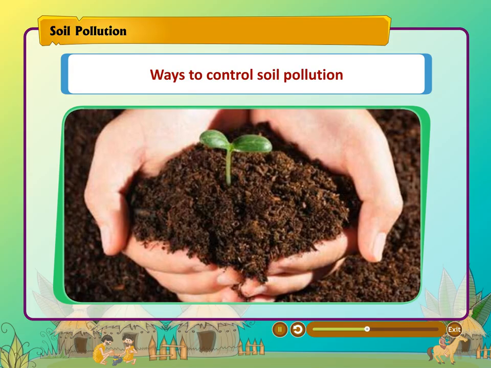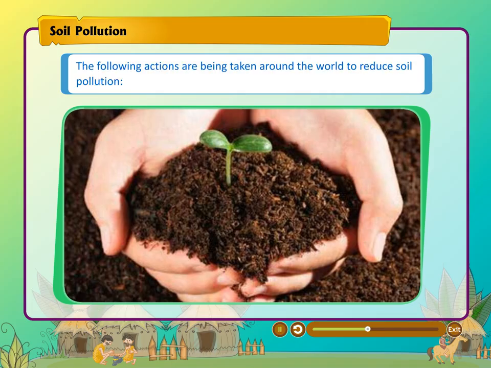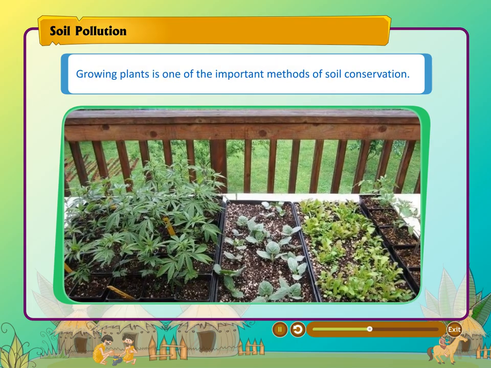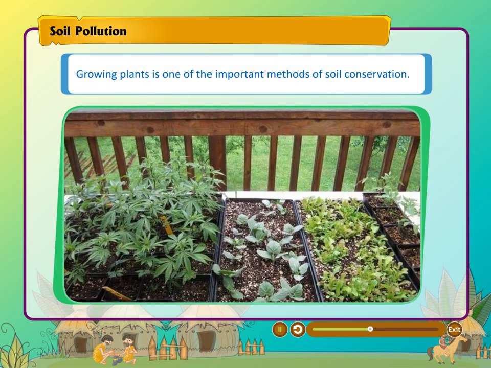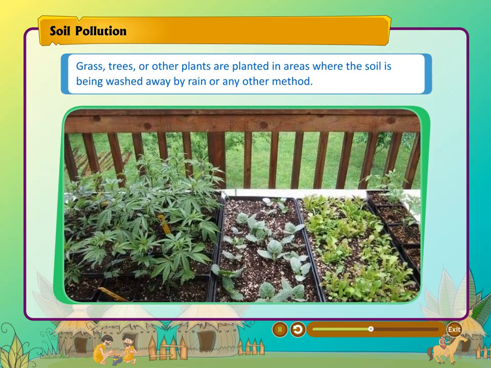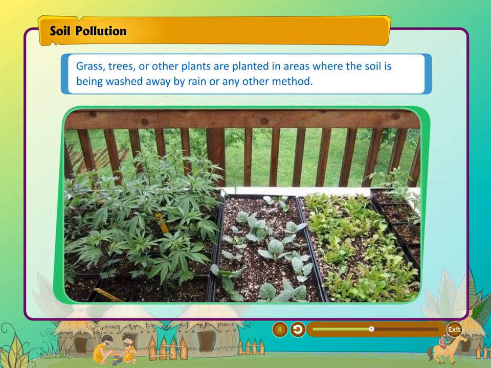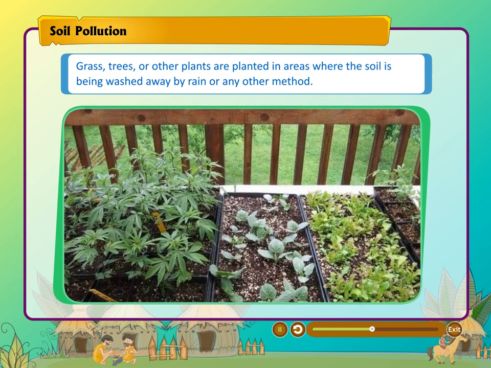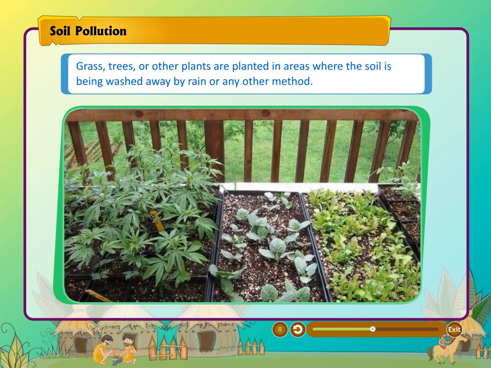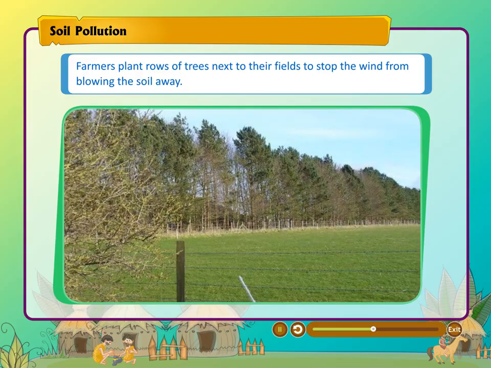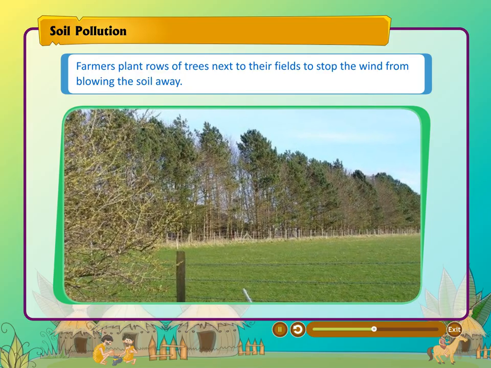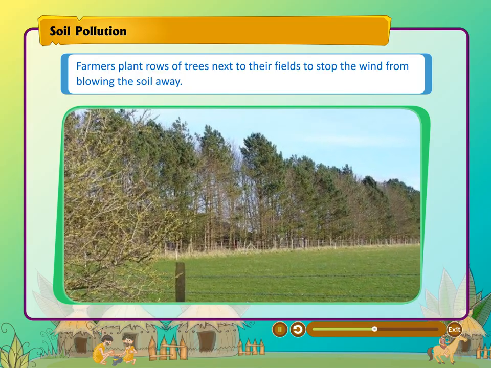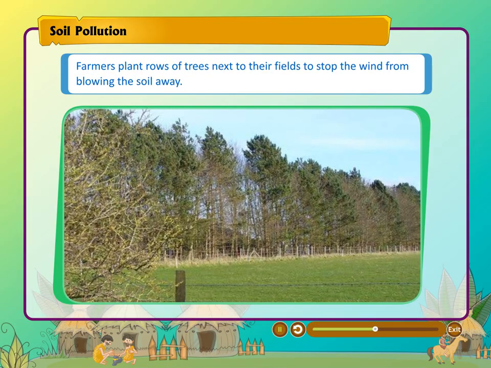Ways to control soil pollution. The following actions are being taken around the world to reduce soil pollution. Growing plants is one of the important methods of soil conservation. Grass, trees, or other plants are planted in areas where the soil is being washed away by rain or any other method. Farmers plant rows of trees next to their fields to stop the wind from blowing the soil away.